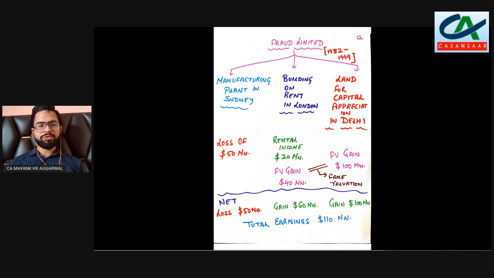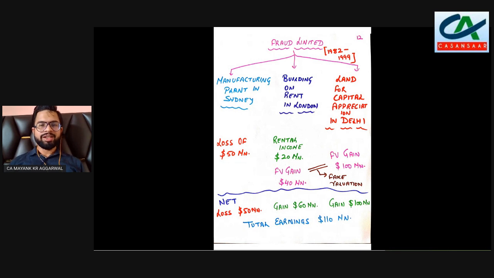Now, many entities were reporting like this, that they had purchased some land or building and done its higher fair valuation just to avoid the other losses which they were incurring from their other assets.